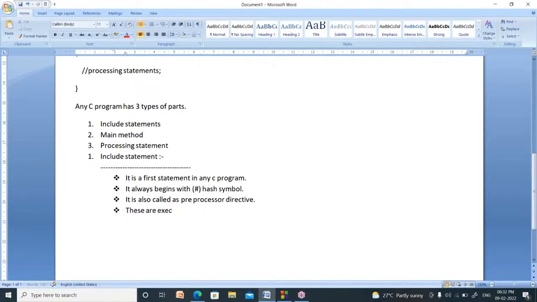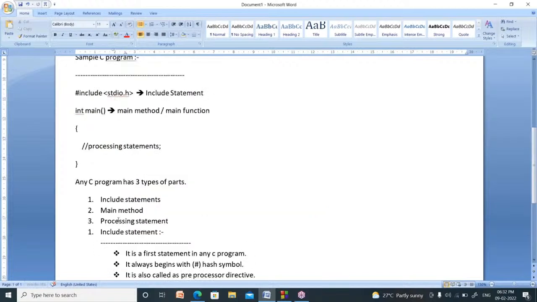These are executed at the time of compilation, so it is called preprocessor. What is the meaning of directive?